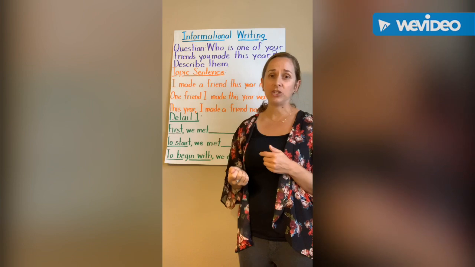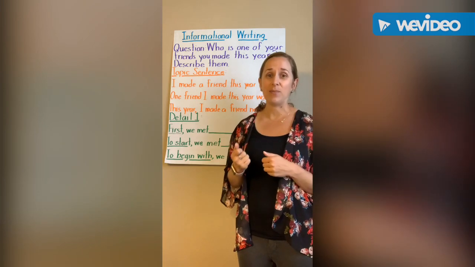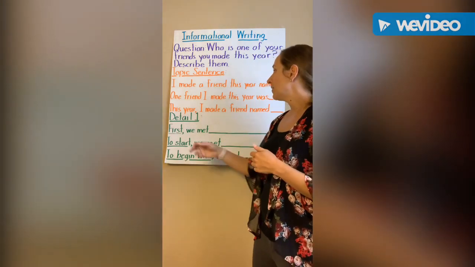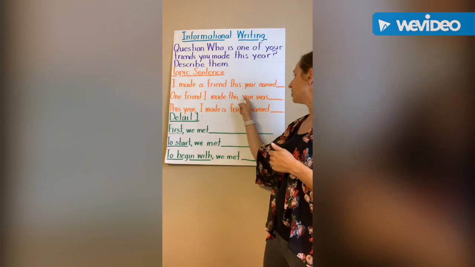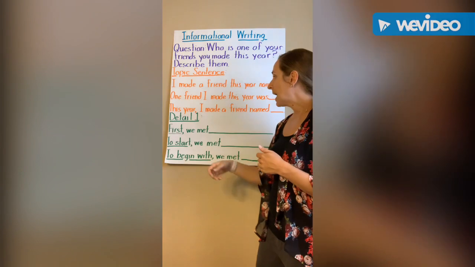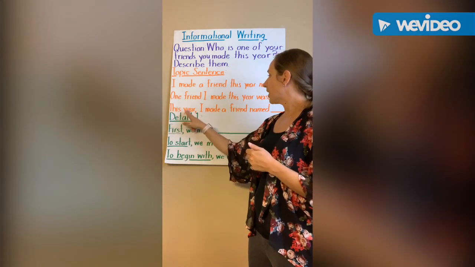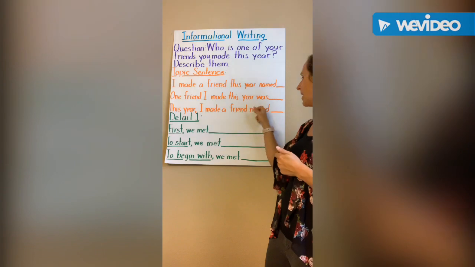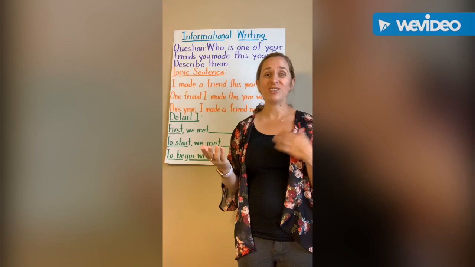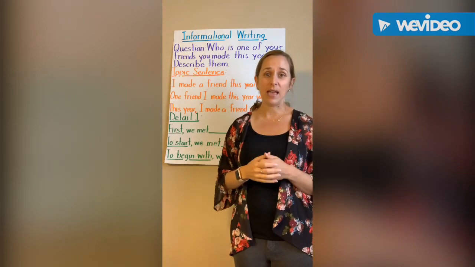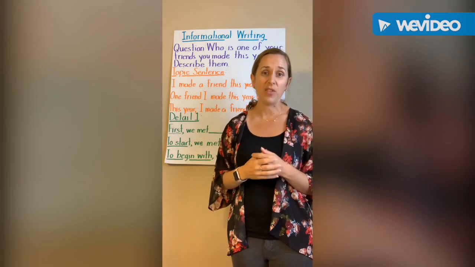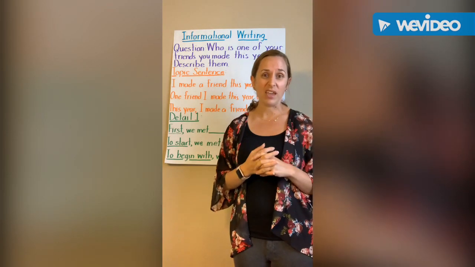Students are going to need to make sure that they put an uppercase letter at the beginning of their friend's name, just like they do with their own name, because it's a proper noun. They could choose, one friend I made this year was, and again, writing the name of their friend with an uppercase letter. And they could choose, this year, with a comma, I made a friend named, and then of course, writing their friend's name. If students would like to write the first and last name of their friend, that's up to them. They can do that if they'd like to, but if they don't know the last name of their friend or they're unsure how to spell their friend's last name, they don't have to. They could leave it out.